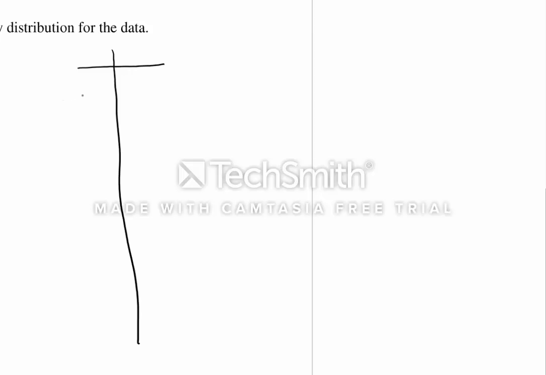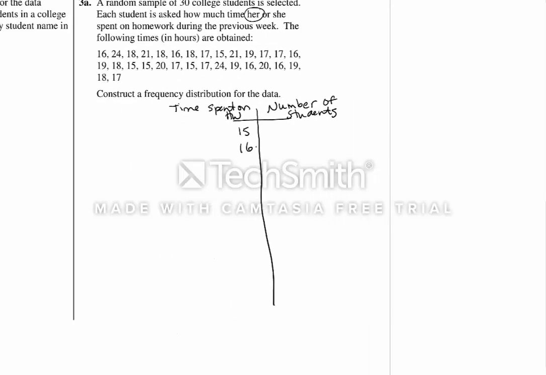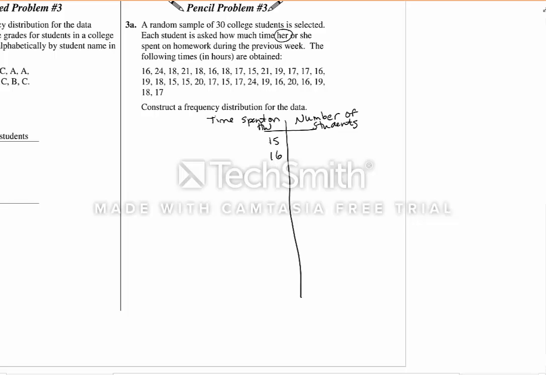So since they haven't given us classes to start with, we're going to label this as time spent on homework, and this would be the frequency of that. Number of students would be our frequency. So we're going to list 15 through, looks like the largest piece of data is 24. Even if there are none, if we're going one by one and our class width is just 1, we've got 15, 16, 17, 18, 19, and you're going to keep going without skipping until we get to 24.